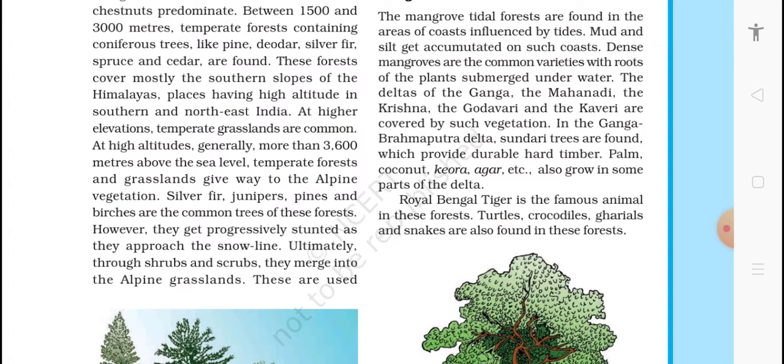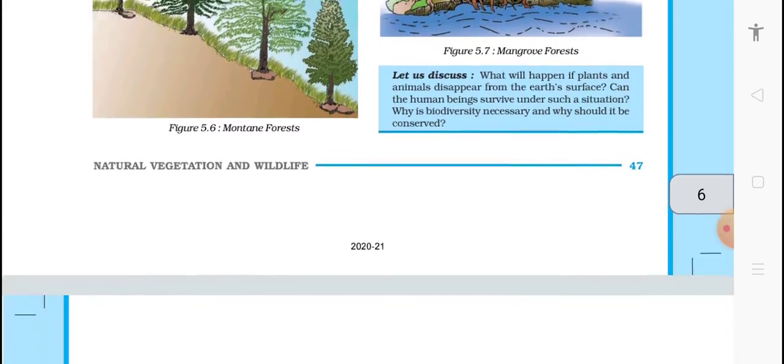The Royal Bengal tiger is a famous animal in this forest. Turtles, crocodiles, gharials, and snakes are also found in this forest.